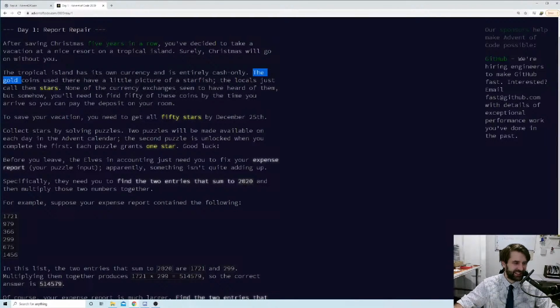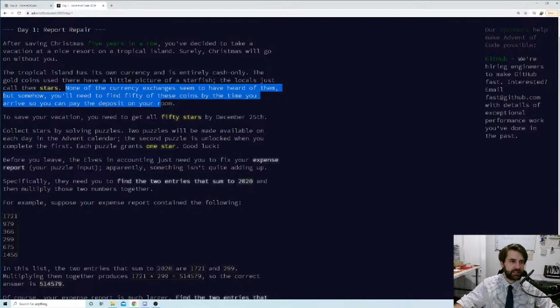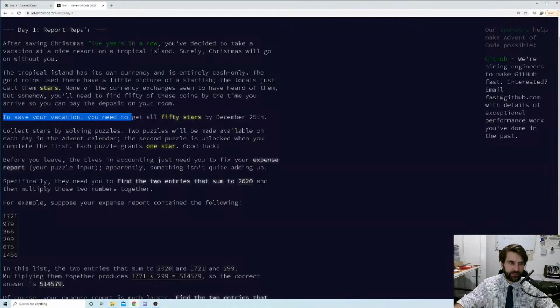The gold coins used there have a little picture of a starfish. The locals just call them stars. None of the currency exchanges seem to have heard of them, but somehow you'll need to find 50 of these coins by the time you arrive so you can pay the deposit on your room. So every year you need to find 50 stars. To save your vacation, you need to get all 50 stars by December the 25th. Now, 25 challenges, 50 stars, that goes into it quite nicely.